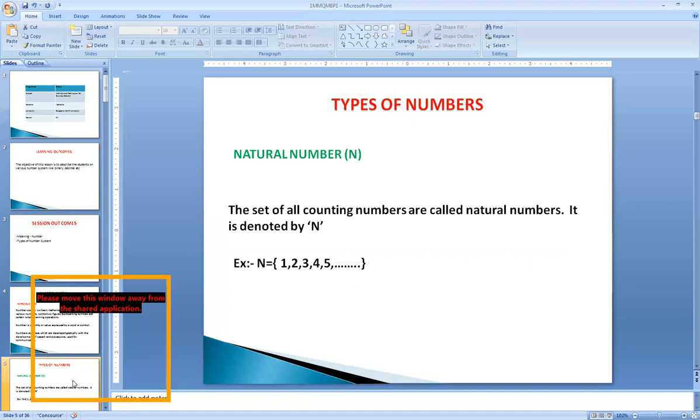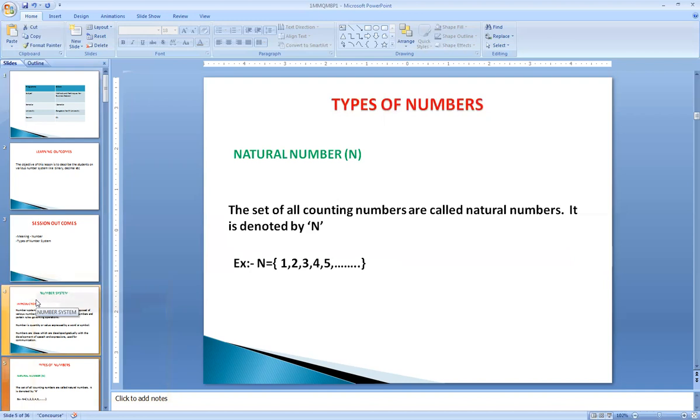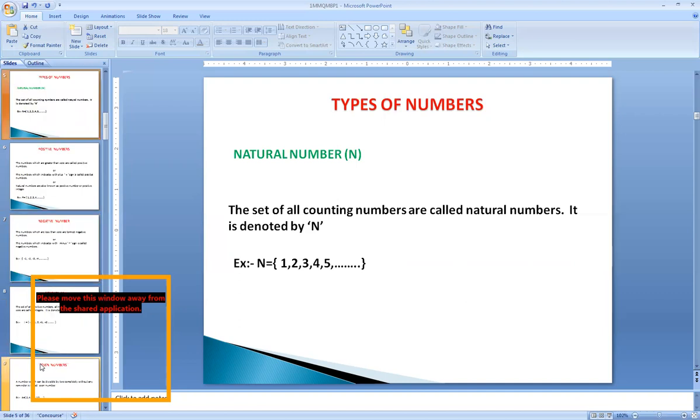So let us have the first type of number that is called as natural number. What is a natural number? The set of all counting numbers are called as natural numbers. It is denoted by the letter N. So in simple, the counting numbers are called as the natural numbers. An example is N equals 1, 2, 3, 4, 5 till infinity, till there will be no end. Such kind of numbers are called as natural numbers.